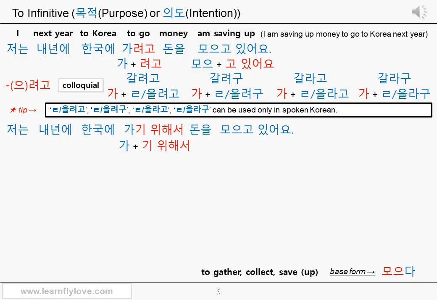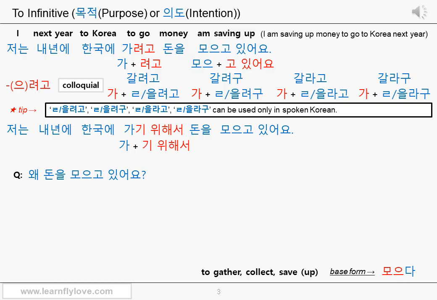저는 (I) 내년에 (next year) 한국에 (to Korea) 가기 위해서 (in order to go) 돈을 (money) 모으고 있어요 (saving up). 저는 내년에 한국에 가기 위해서 돈을 모으고 있어요. The meaning is the same, but 가기 위해서 can sound a little bit more formal than 가려고, as in order to sounds more formal than to infinitive in English. But you can still use 기 위해서 in spoken Korean, no problem at all. Let's see the next sentences.